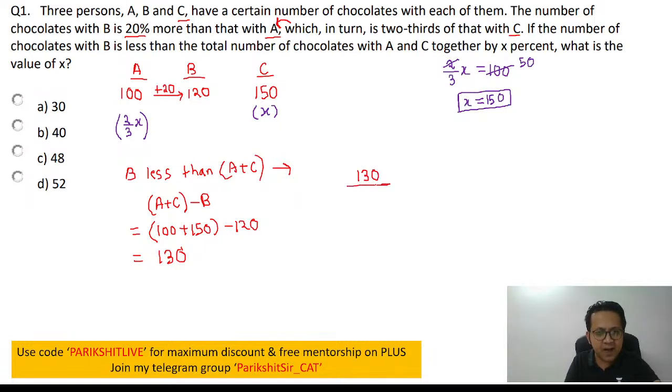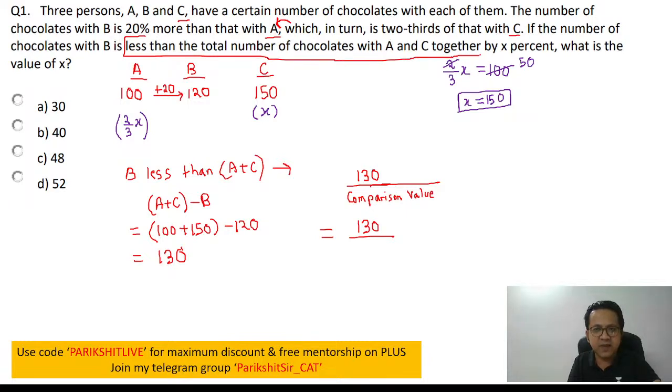So divided by the comparison value. They are asking you for the comparison value: 130 divided by the comparison value. Because if you have to express it as a percentage, it's always something divided by something. So 130, they are asking you to compare. Compare with what? They are using the words less than. Less than what? A and C together. So they are asking you to compare with A plus C.